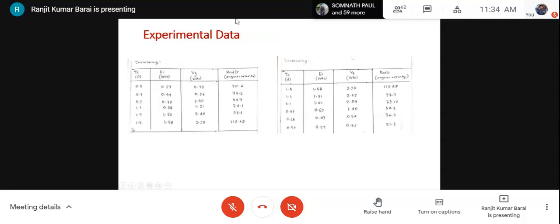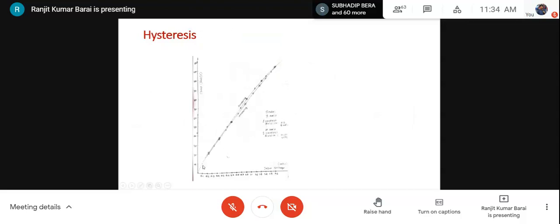Now, if I plot this increasing and then decreasing values in the same graph paper, see, increasing, then decreasing. So there is an obvious presence of hysteresis. The presence of hysteresis is quite obvious. So the motor is not a perfect one; it has hysteresis. So if you work with this servo motor, you will get a good amount of steady state error.